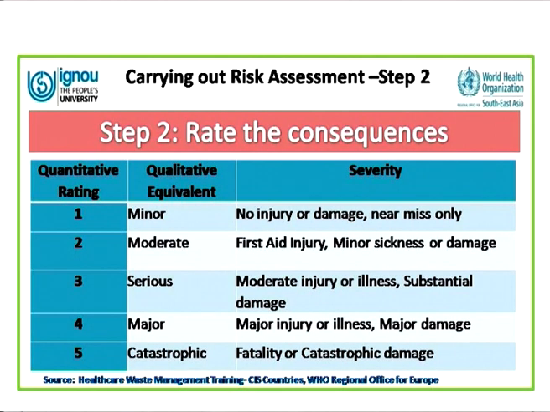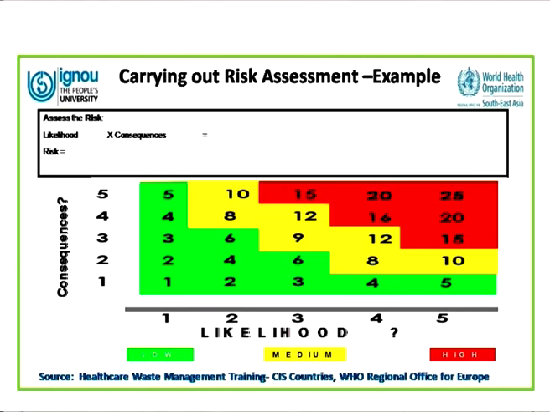Then you rate the consequences. For example, minor injury, that is no injury or damage, near miss only. Moderate, that is first stage injury, minor sickness or damage. Serious is moderate injury or sickness, and major is major damage, and catastrophe is catastrophic damage. So these are the 5 levels in which you have to rate your consequence. And this is a grid which has been prepared in which the consequence has been put on the y-axis and the likelihood on the x-axis. You get a grid. The green one means that the risk of a damage is very low.